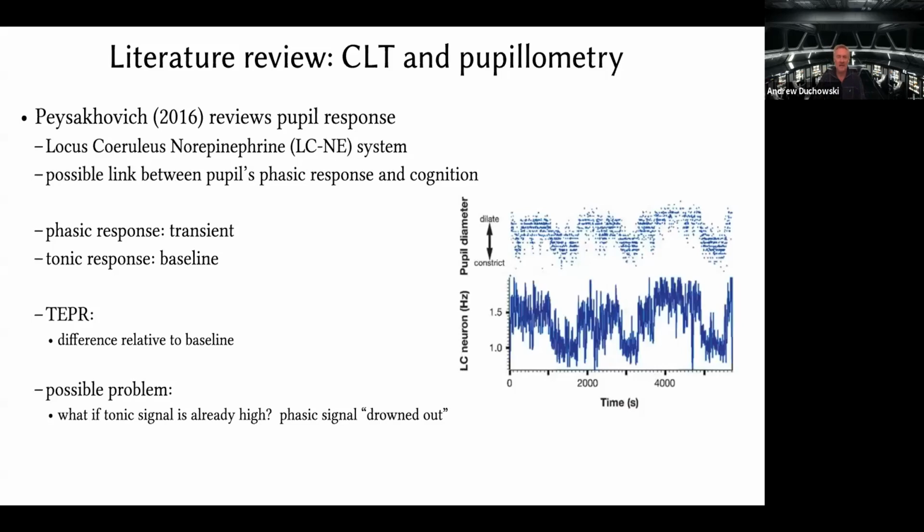Pejsakovic in his study linked pupil diameter to the LCNE system, where he basically said that the pupil diameter in response to task difficulty is the phasic response, whereas the baseline measurement is linked to the tonic response. And one thing he also mentioned is that what if you take the measurement of the pupil under low light conditions? Well, in that case, the pupil diameter is already dilated, and there's a danger there of missing the response to cognitive load with pupil dilation as the expected response. So it's important to note that for future studies.